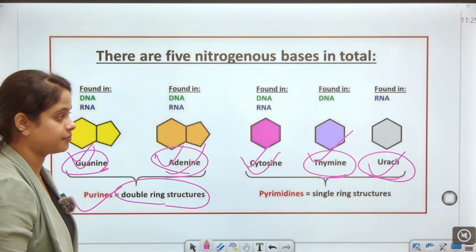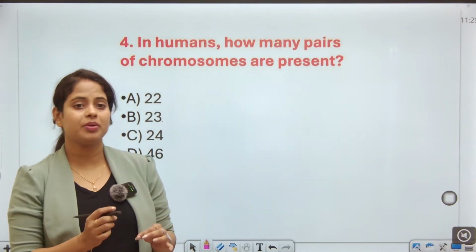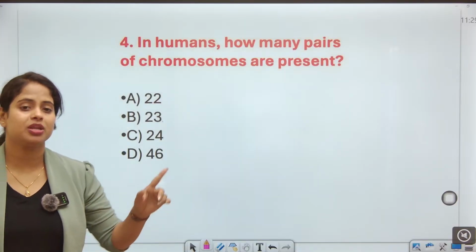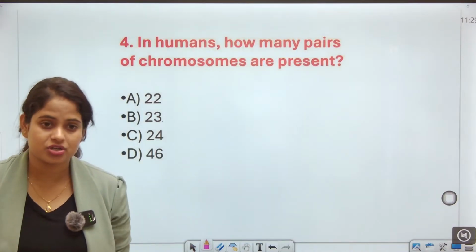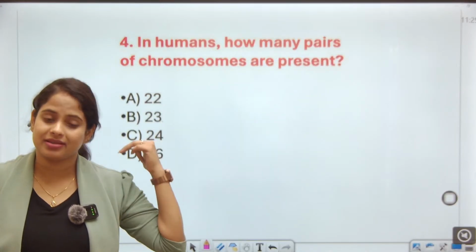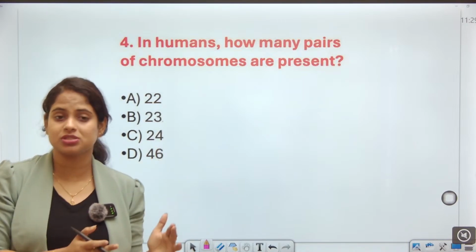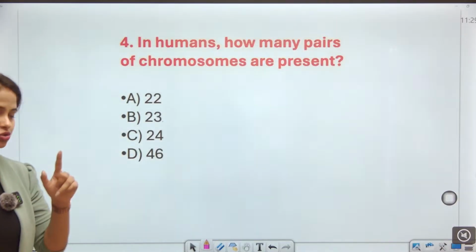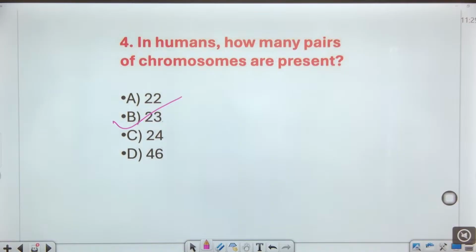Yes, sir. Right. Next question. In humans, how many pairs of chromosomes are present? In humans, how many pairs of chromosomes are present? I have just told you about the elaboration. Guys, how many will there be? There will be 23 pairs of chromosomes. But if you calculate how many chromosomes, then 23 is converted into 2 times 23, so there are 46 chromosomes. But when we say pairs, there are always 23 pairs of chromosomes. Okay.